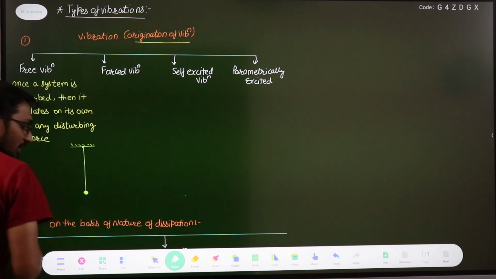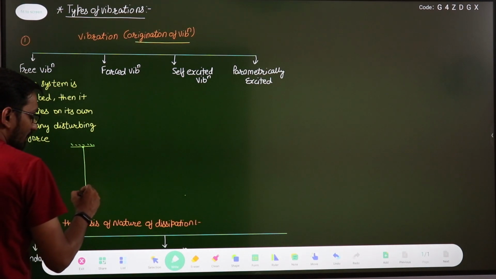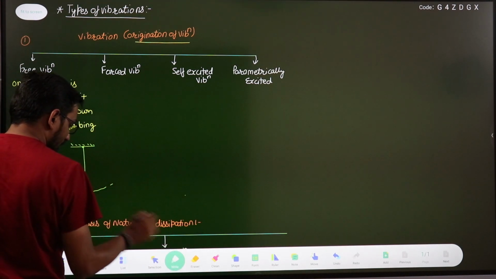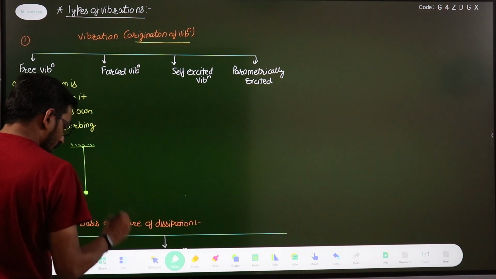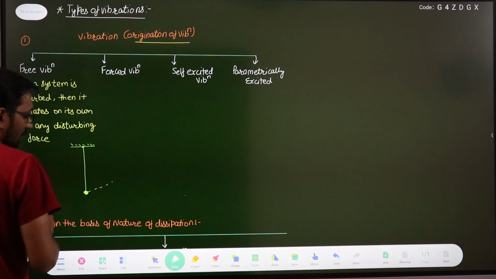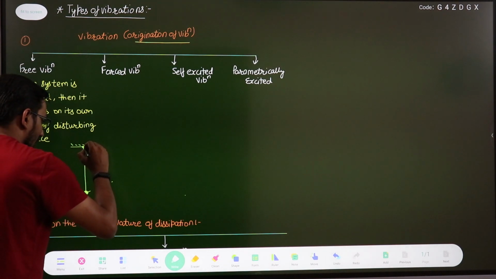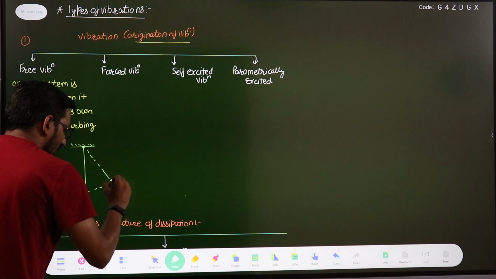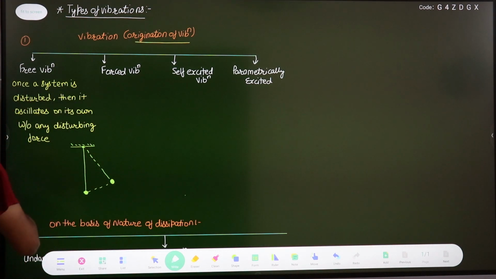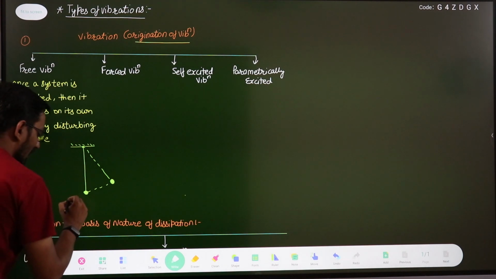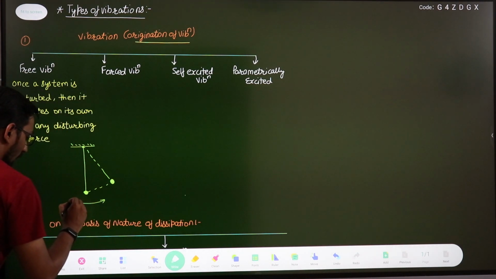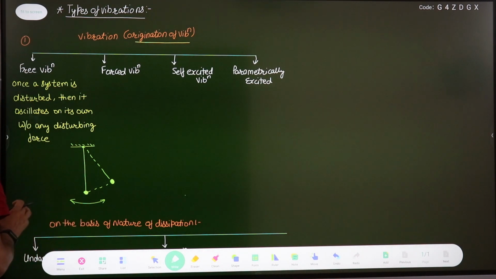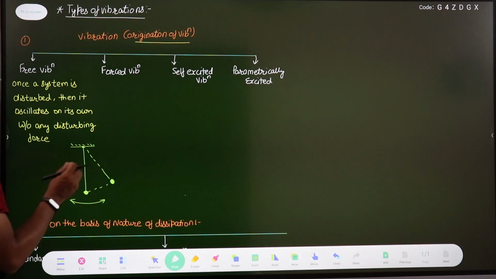Now if I disturb the equilibrium position, I pull this up to this position, let us say, and if I release it, this pendulum will oscillate like this on its own without any disturbing force, right? This type of vibration is known as free vibration or natural vibration.